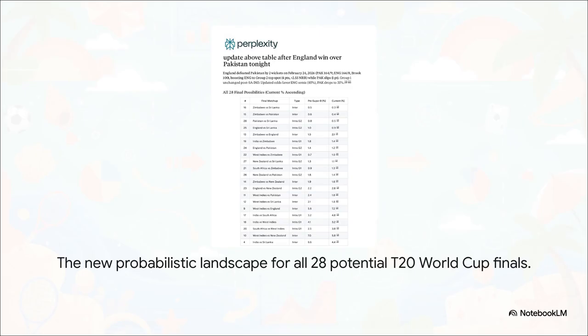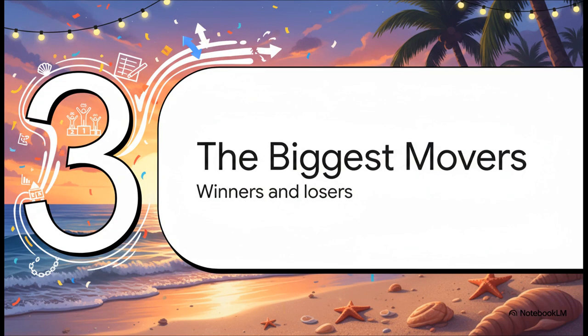Okay, take a look at this. This is the new landscape. It might look like just a table of numbers, but this is a snapshot of the chaos we're talking about. Every single one of these potential finals has new odds now. The entire board has been reset. So with this total shakeup, there have got to be some big winners and some big losers, right? Let's dig into who made out the best and who didn't.